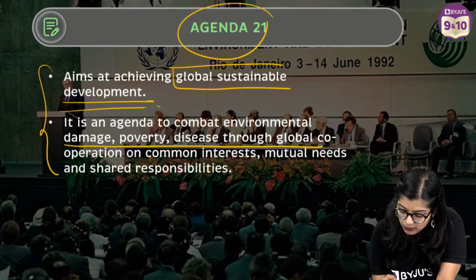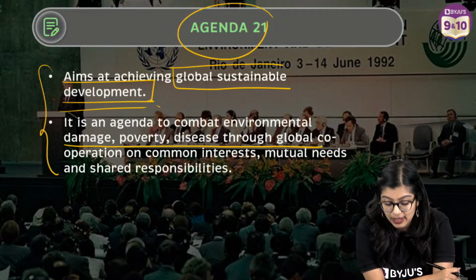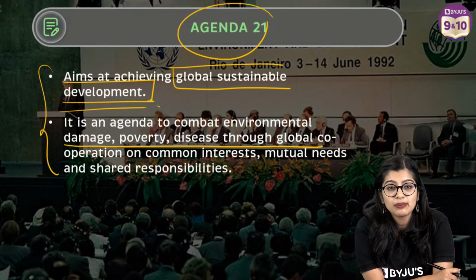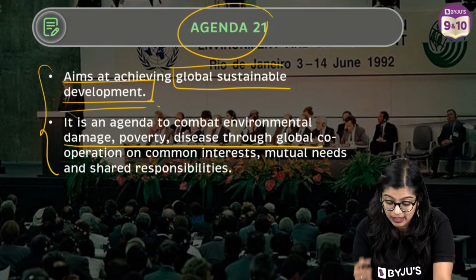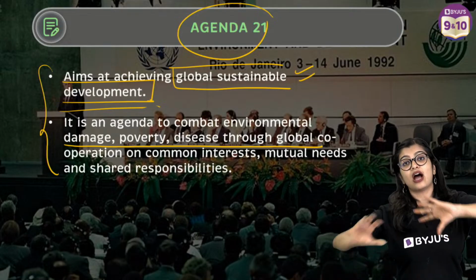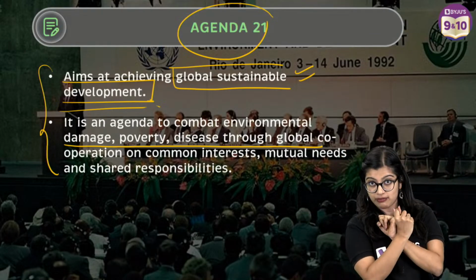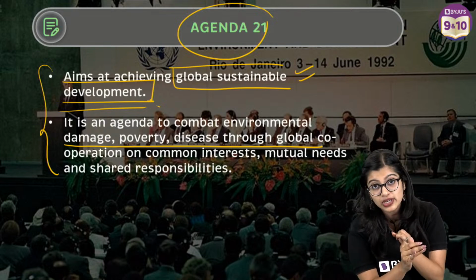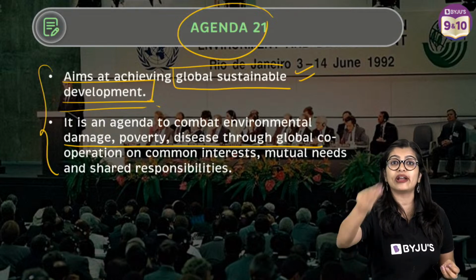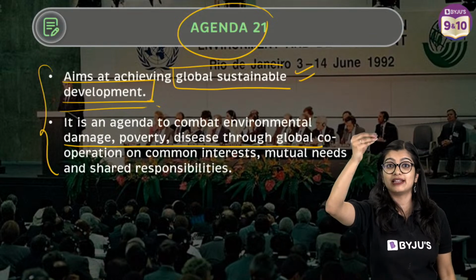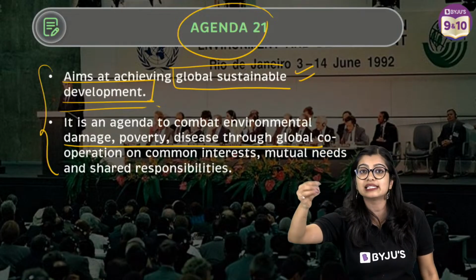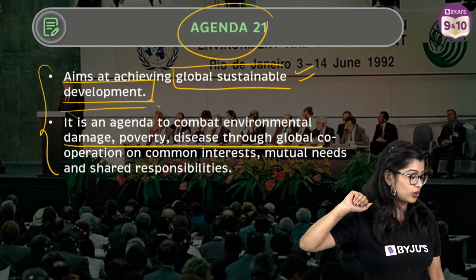First and foremost, it was for global sustainable development, right? So what do we mean by global sustainable development? It means that at a broader level, to have sustainable, that means use your resources wisely, so that at the end of the day, you are not just exploiting resources for yourself, but whether it's your coal, whether it's your minerals, it is there for the future generations also.